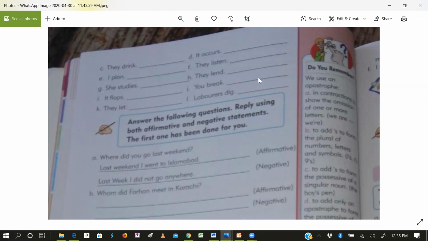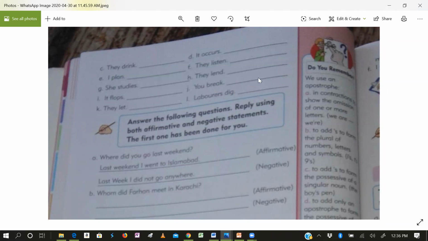Yes, I plan. So you will complete the sentence as well. I am just giving you the verb. They drank. Complete the sentence. It occurred. Complete the sentence. I planned. Complete the sentence. For example, I give you one example: I plan to go to Muscat. I plan to go to Muscat.